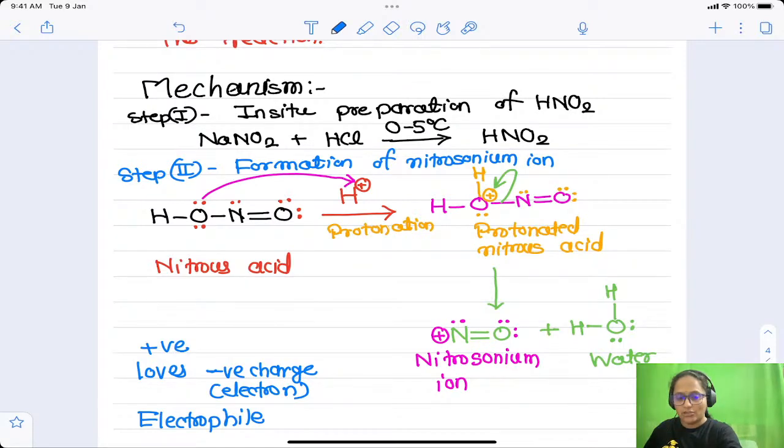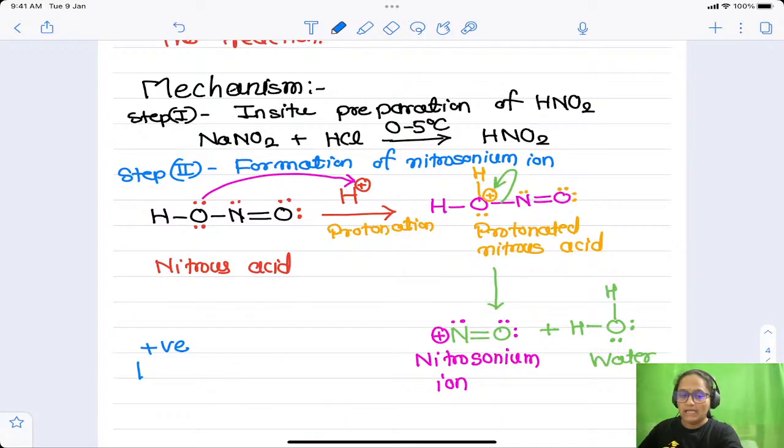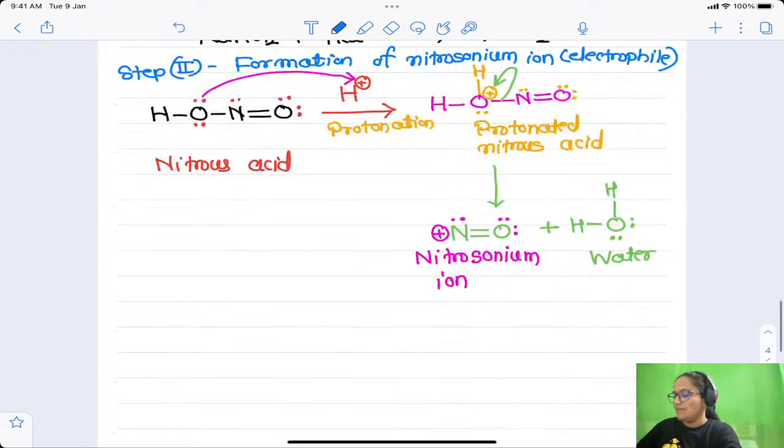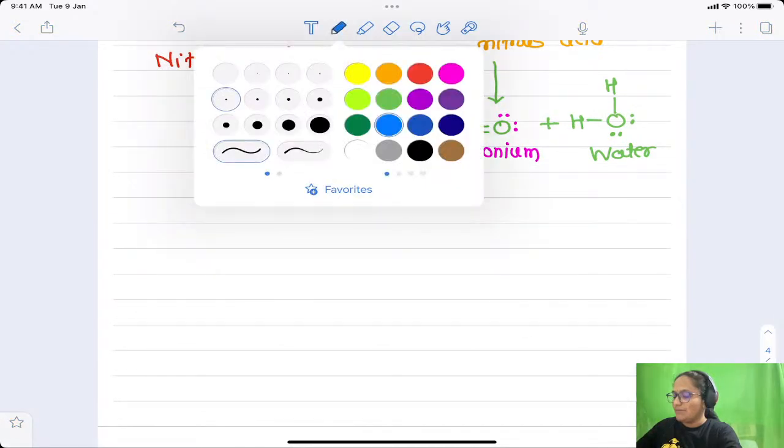Electro stands for electron, phile stands for loving. That means this nitrosonium ion which we have generated here is the electrophile. It is electrophilic in nature. So I will write down: formation of the nitrosonium ion, that is the electrophile. That is step number 2. Now let us see step number 3.